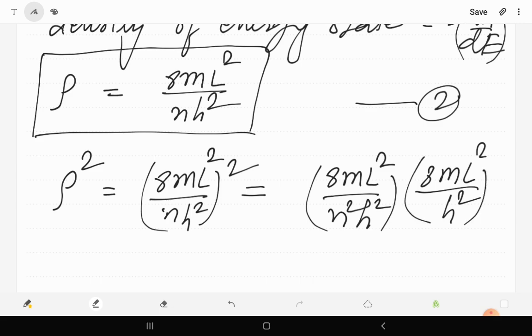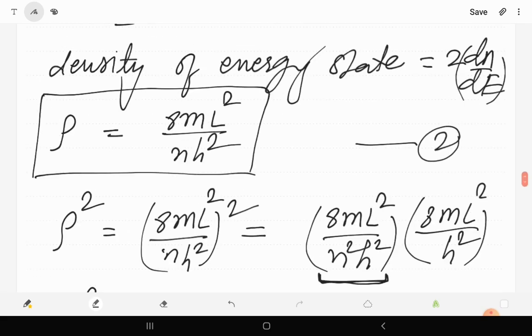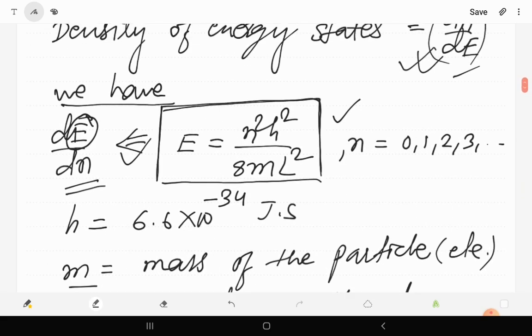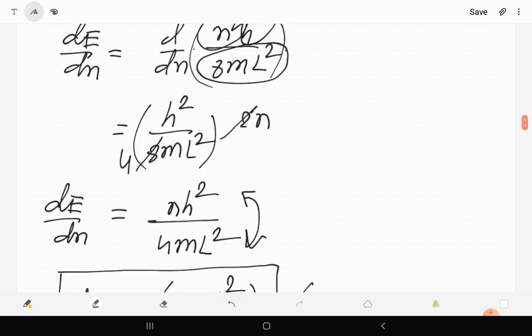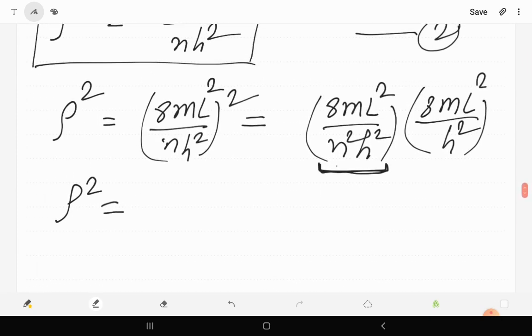By this way we have these two forms. Obviously rho square will be equal to this quantity. This quantity is the reciprocal of energy for the free electron, as we can see in this equation. So n square h square upon 8m L square, and its reciprocal is given here, so we can write this quantity as 1 upon E into 8m L square upon h square.